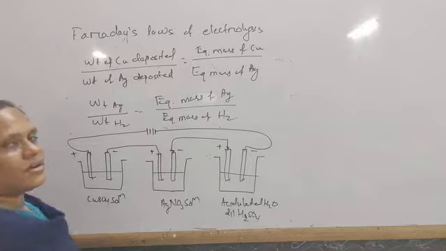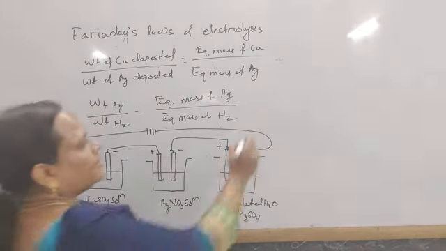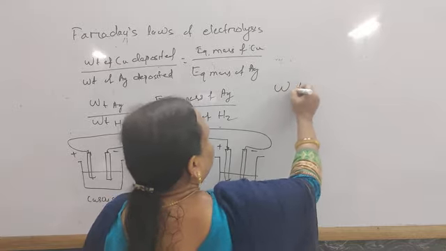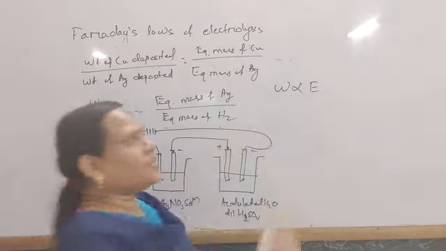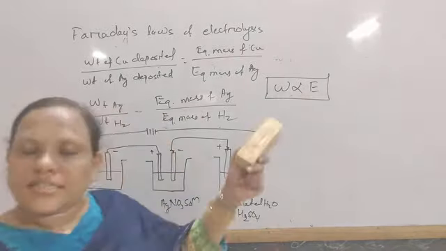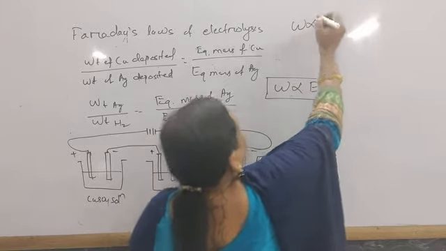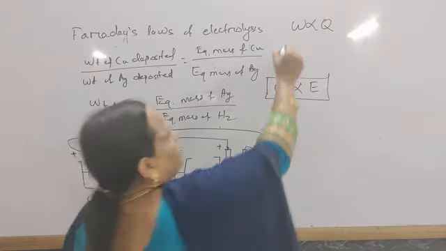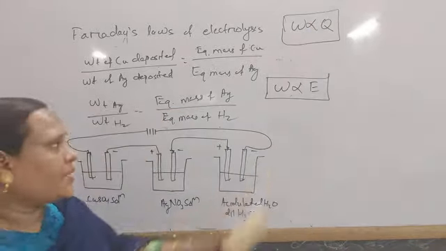Or in general, W is proportional to E. So this is known as Faraday's second law. So in the first law, W is proportional to Q, and in the second law, W is proportional to E.